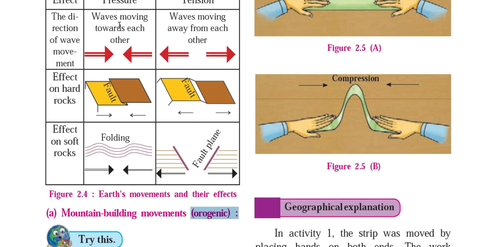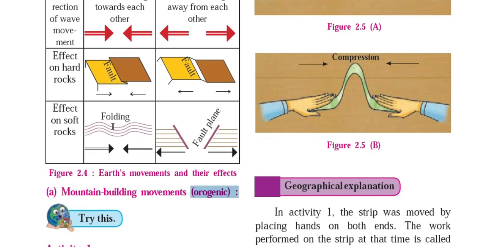When they move towards each other, there is compression, and one plate goes beneath the other, and folds form like this. These folds are nothing but the mountains. The Himalayas, Alps and Rockies are famous examples of fold mountains.